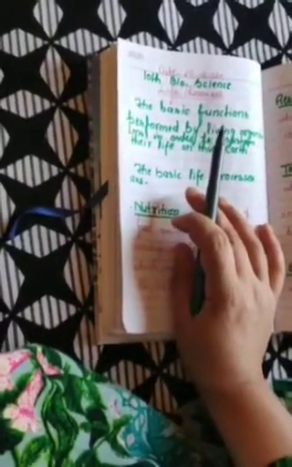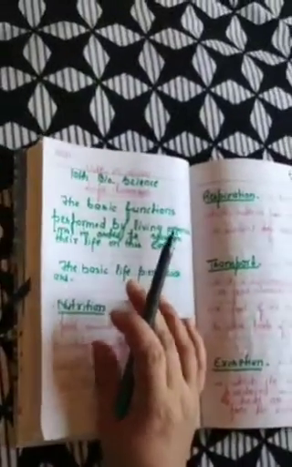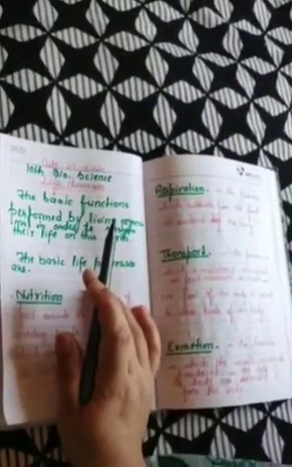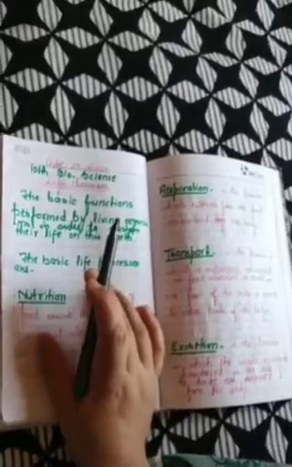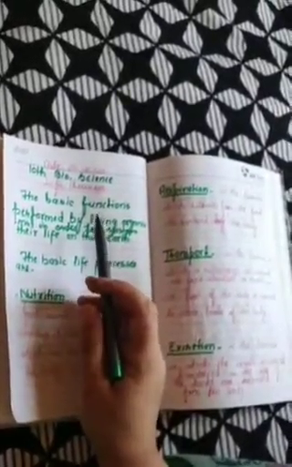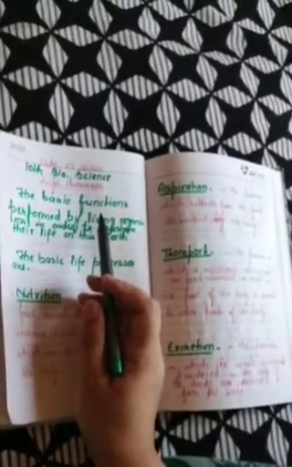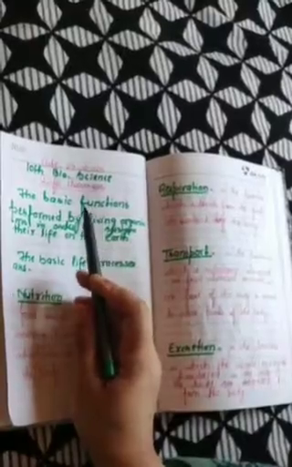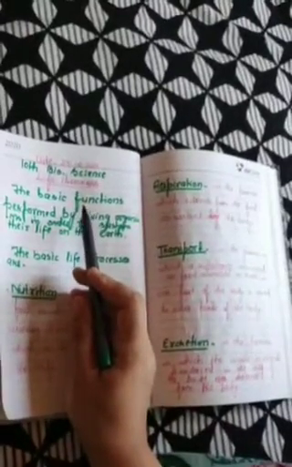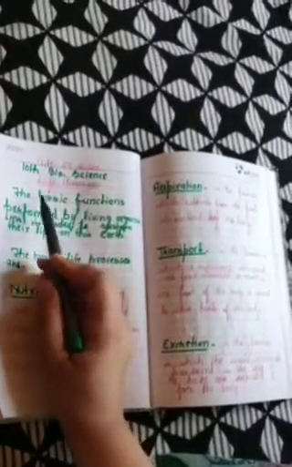Now, this means all the organisms, or we can say all the living things, perform some basic functions to keep themselves alive. And these functions which the living organisms perform in order to live are known as, what's our first chapter of bioscience, that is life processes.